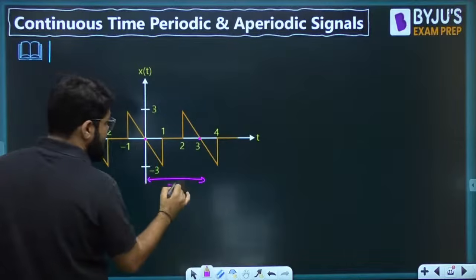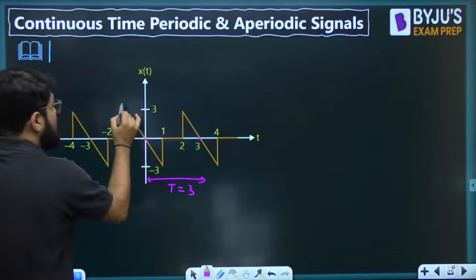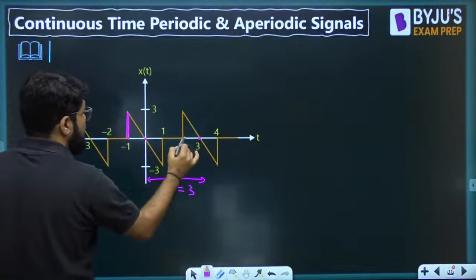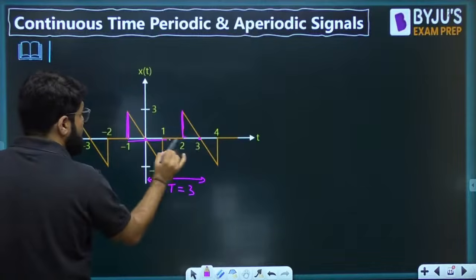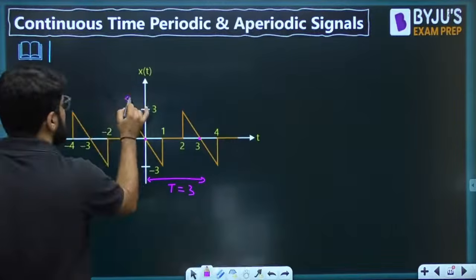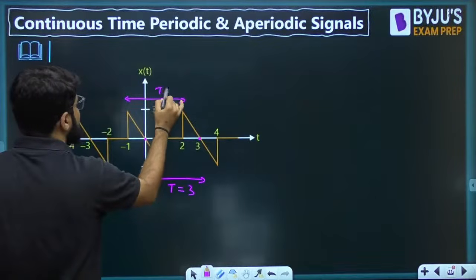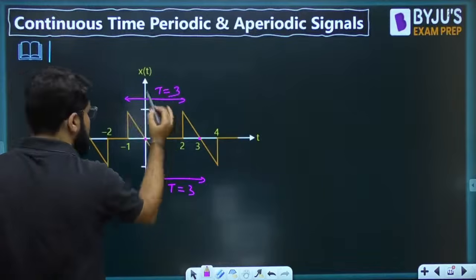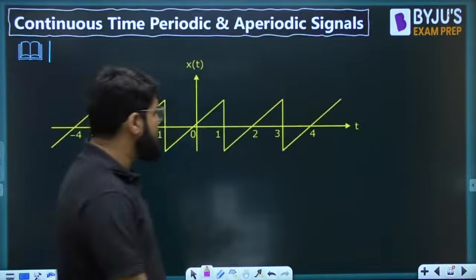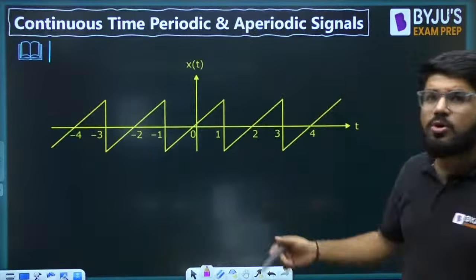Now if I measure center to center, 0 and 3, this is a total time period of 3. Or you can measure with this discontinuity, where this first block is starting and where the next one starts, minus 1 to 2. What is the time gap between minus 1 and 2? That is equal to 3 units. So this is a signal having the time period of 3 units. This is what is commonly known as a sawtooth waveform.